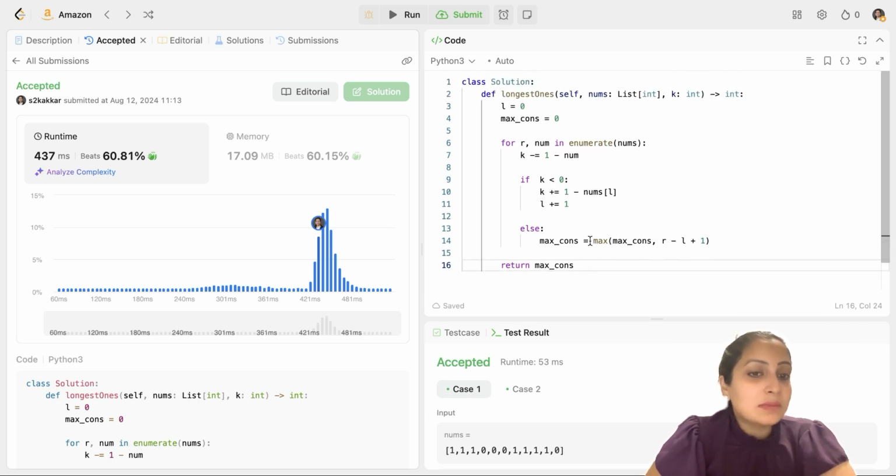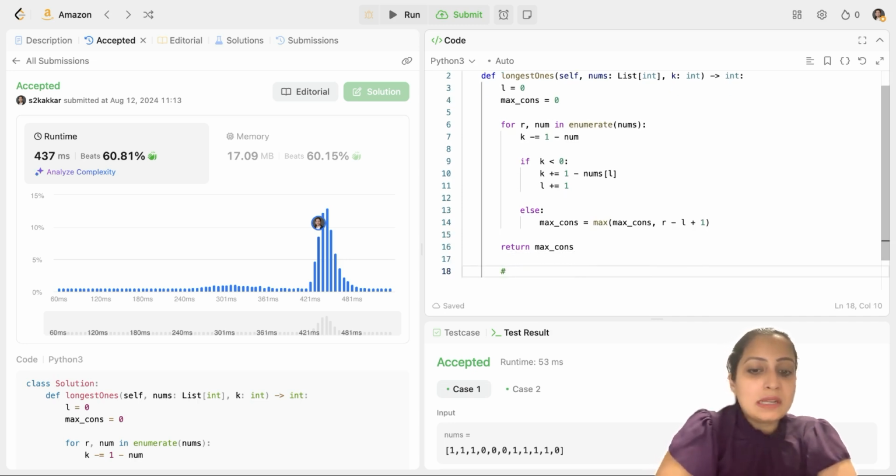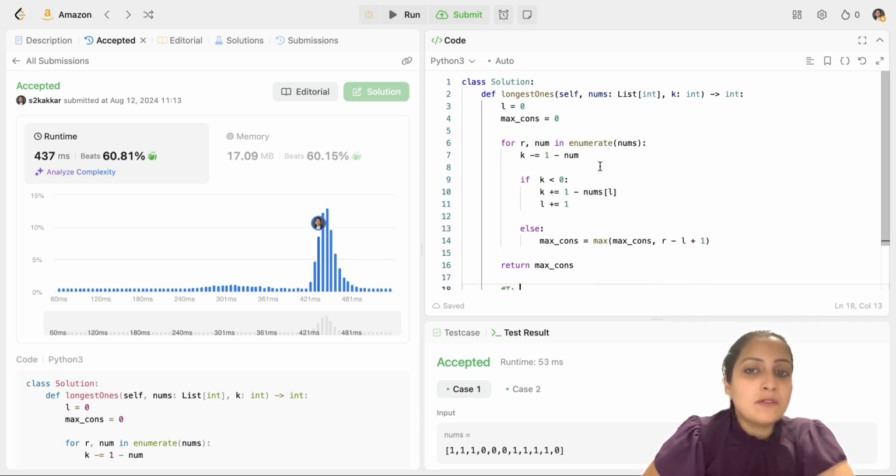Now, since I have explained how to code it and what algorithm you're using, let's discuss the time and space complexity here. The time complexity, as you can see, there's only one for loop we are using.